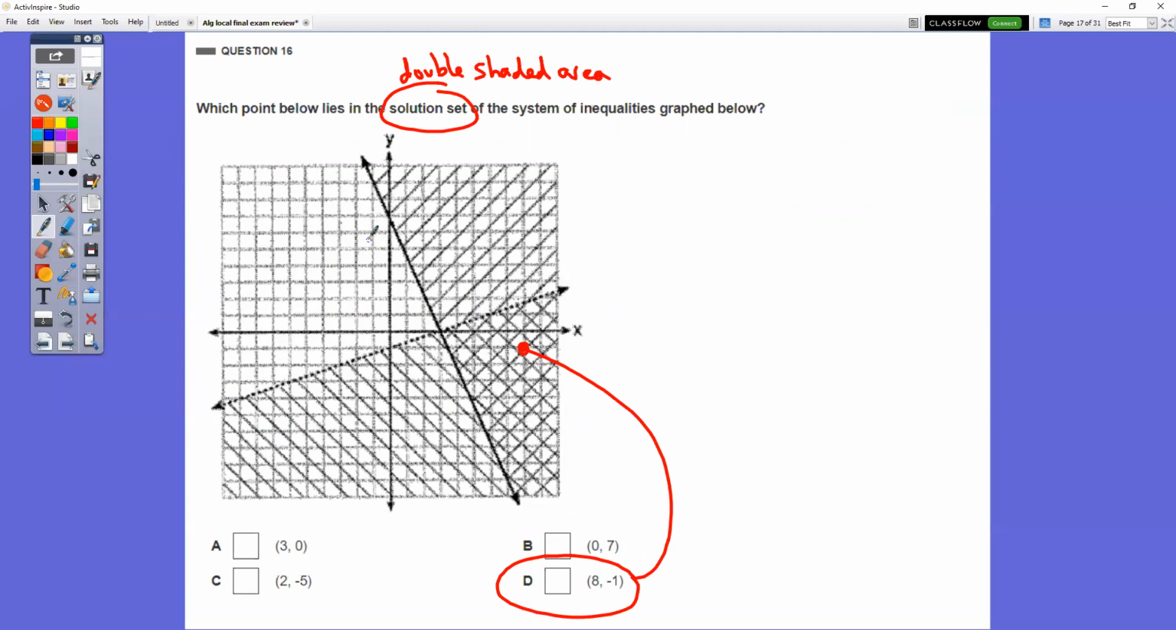In question number 16, which point lies in the solution set? Nobody should have got this question wrong. The solution set is the double shaded area. So which value is in the double shaded area? 8, -1 is right here. Notice that it's in that double shaded area.